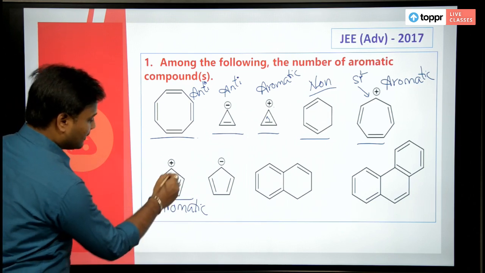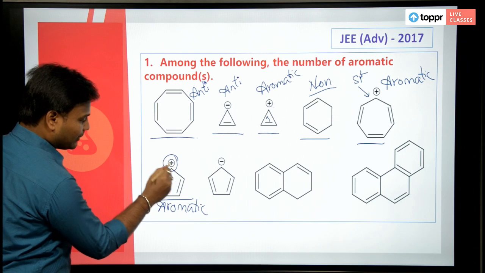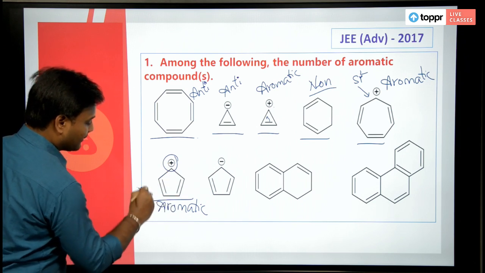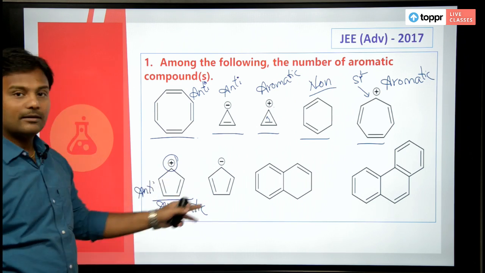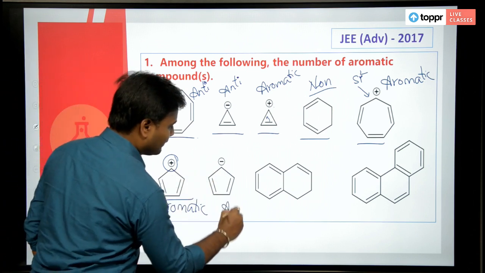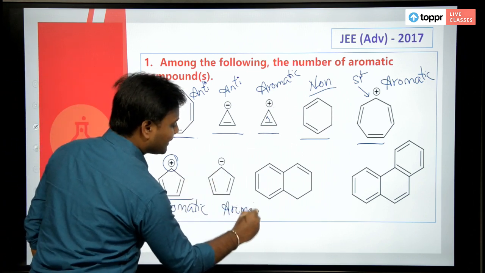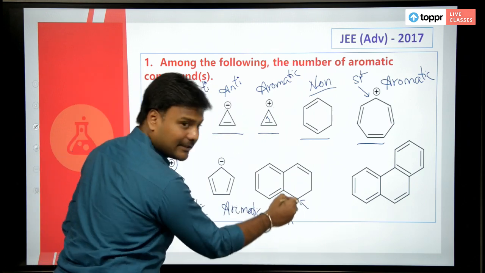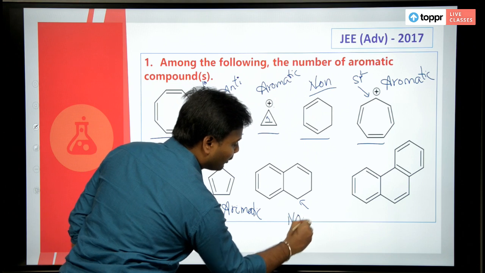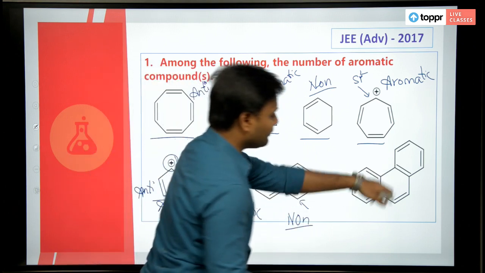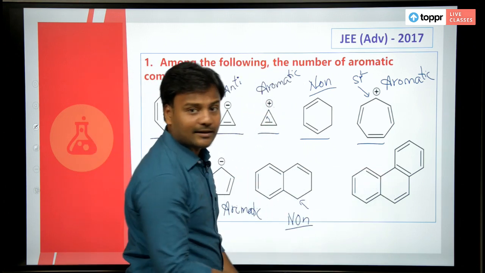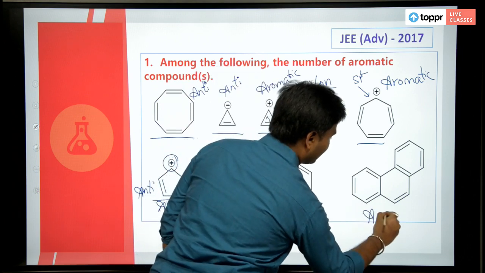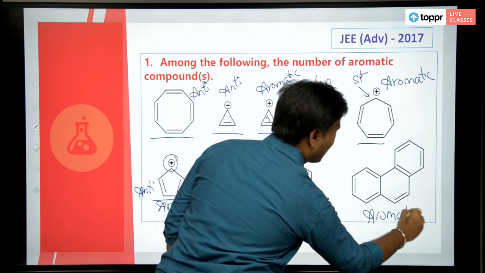Look at this, this one you have sp2 hybridization and 4 pi, so this is anti-aromatic. This is a 6 pi electron aromatic system. You have sp3 carbons in these two cases, non-aromatic. This one is nothing but your phenanthrene compound, it's aromatic.